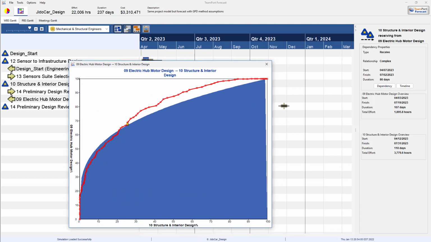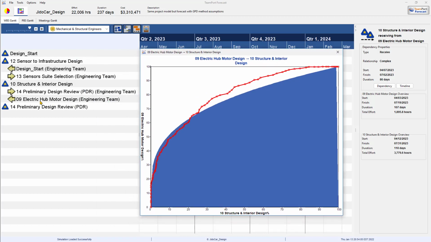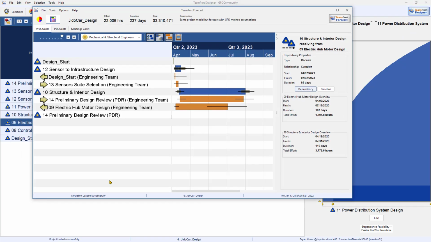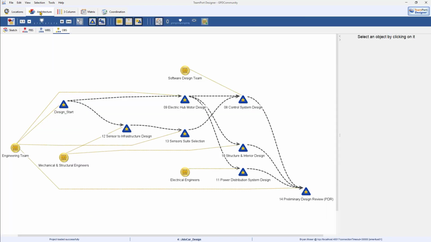We confirm that by looking at the red line, the predicted forecast, and see that it overlaps or is being constrained by the blue area of the dependency. Okay, so what can we do? Do we change the team size downstream or upstream? Should we somehow make 9 go faster? Or maybe we can make 10 go more slowly. Anything to lift that red line off of the constraining blue area.